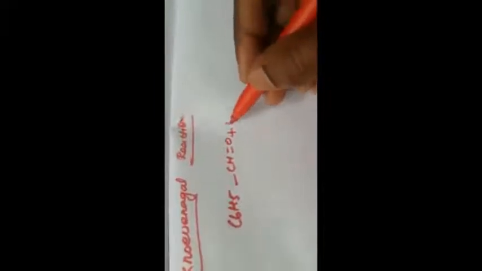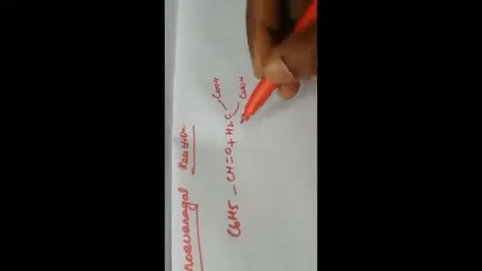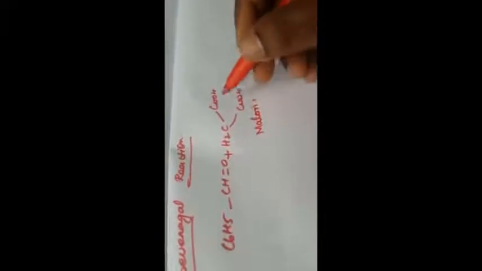Okay, so next one is the Knoevenagel reaction. What is the Knoevenagel reaction? First one is benzaldehyde, C6H5CH double bond O. This is benzaldehyde, reacting with malonic acid. What is malonic acid? So three carbons are there, that is called malonic acid. The two-carbon compound is called oxalic acid. This is called malonic acid.